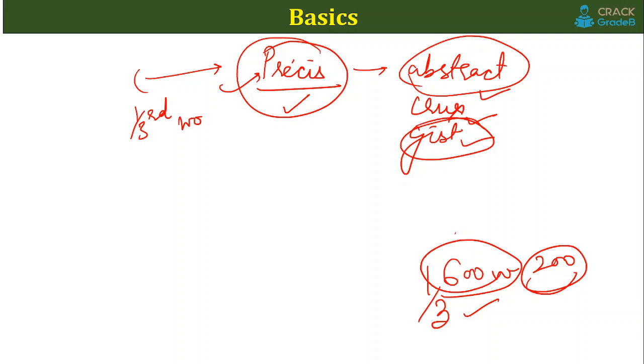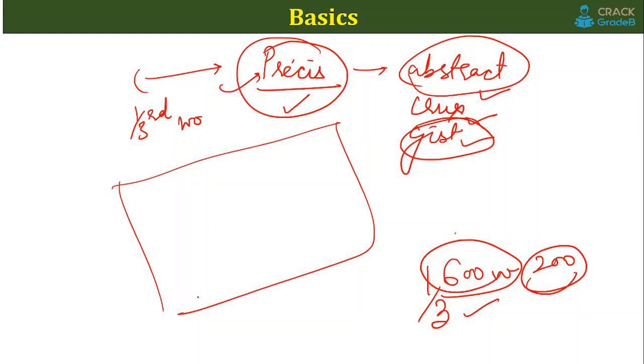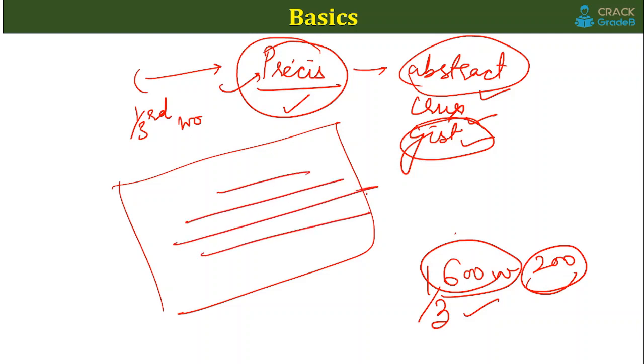Secondly, I wanted to discuss why these kinds of questions are asked in the examination, why the Precis is included. Suppose you are working in an organization, let's say you are working at NABARD, and you receive a certain kind of information in the form of a paragraph or a passage which is very important for you to decipher or to understand. If you are not able to understand what is given in the information which you received, definitely you will not be very efficient for the organization.